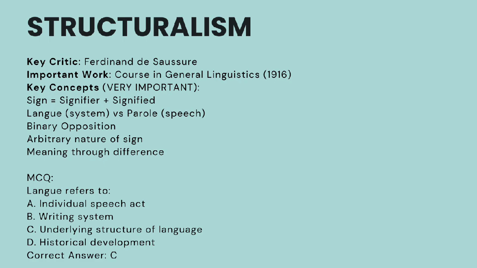You can go and check that video out on the channel. He gave other concepts like Langue and Parole. He says that language works as a system, which he called Langue, while the actual speech is Parole. He also gave concepts like binary opposition, such as black and white, male and female, and the arbitrary nature of the sign, meaning that is created through differences.